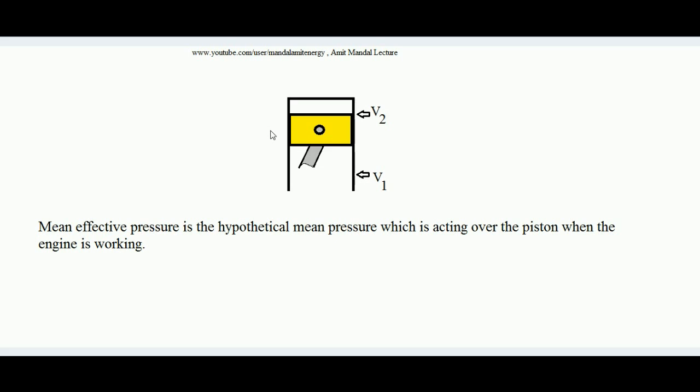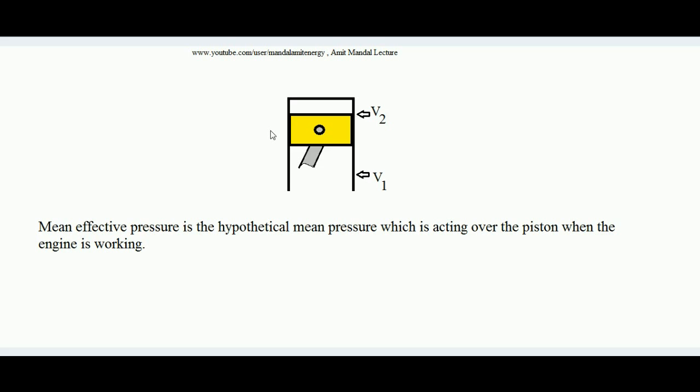We know that an engine has four strokes. In a four stroke engine, they are suction, compression, working and exhaust. In suction the charge is sucked inside the cylinder. In compression the charge is compressed, ultimately a spark is introduced, and due to that the mixture ignites, and due to ignition heat is added to the system. So now work is to be performed, so the next stroke is the working stroke and ultimately the exhaust stroke.